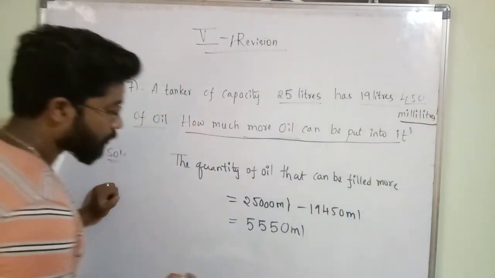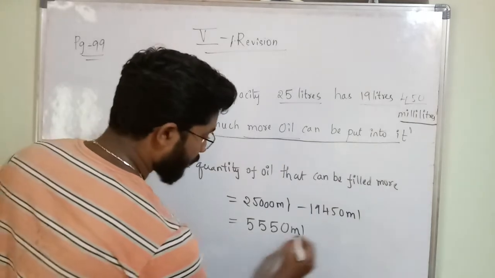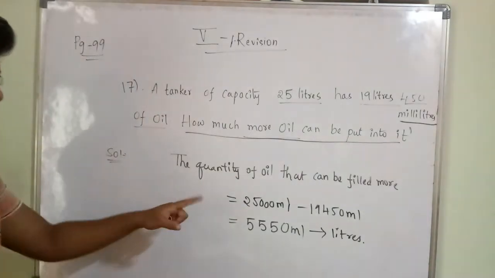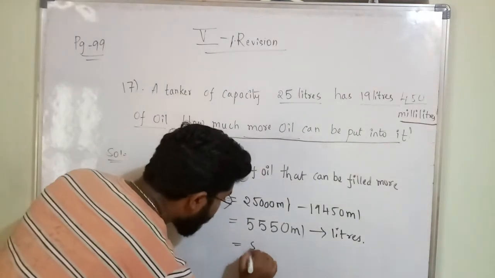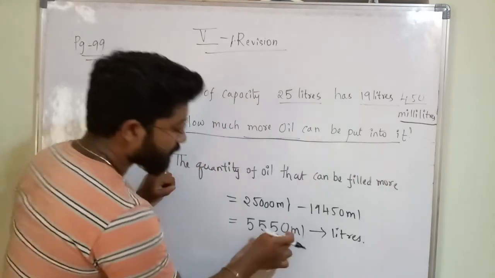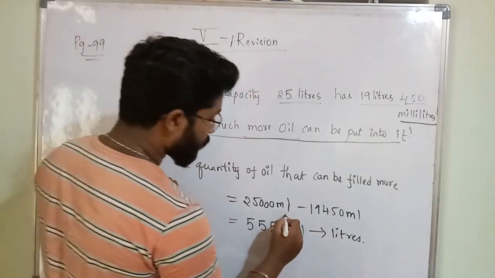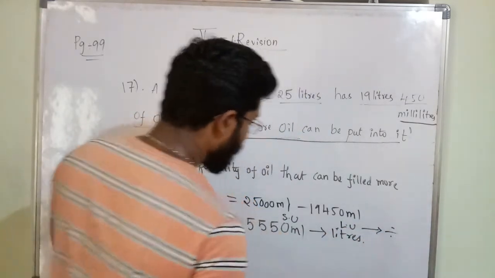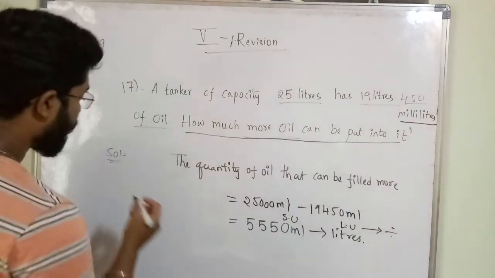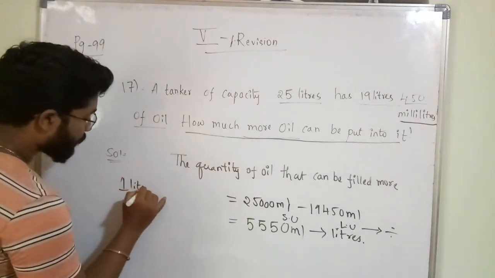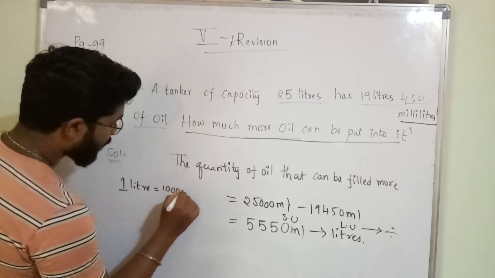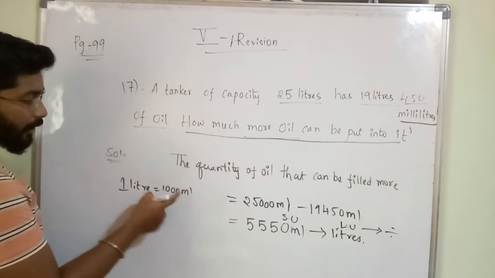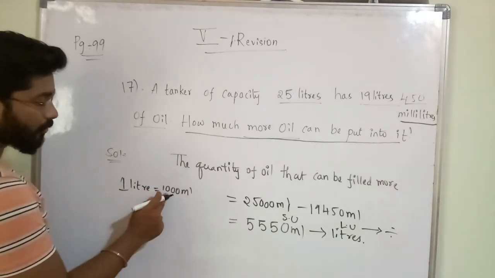Okay. So how can you convert this? We have to convert this into liters. How can you convert that? So this is in ml. We want to convert into liters. This is the smaller unit. This is the larger unit. What do we have to do? We have to do the division, no? So what can we do? 1 liter equals 1000 ml. Clear? So we have it in ml. We have to convert it into liters. So I have to divide with what?